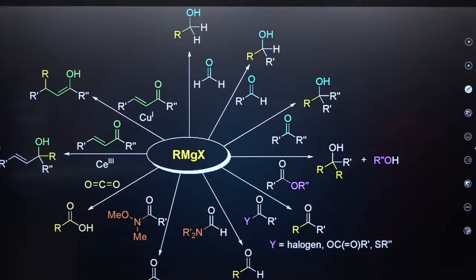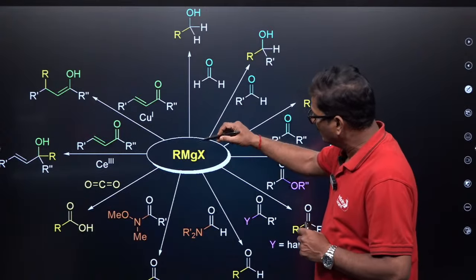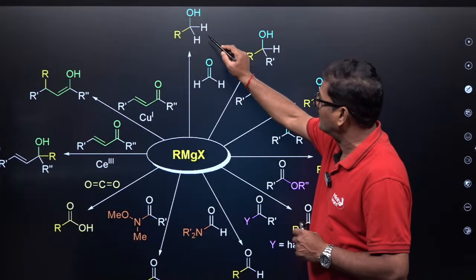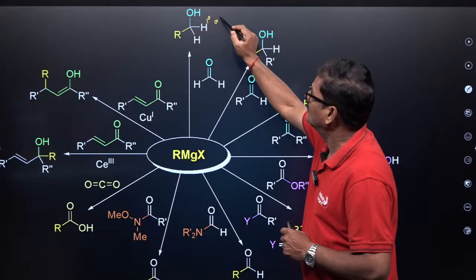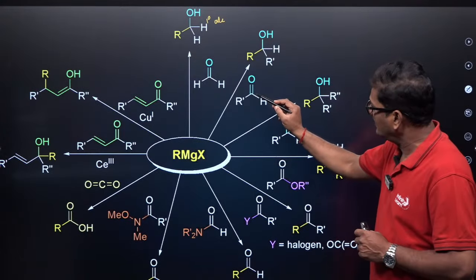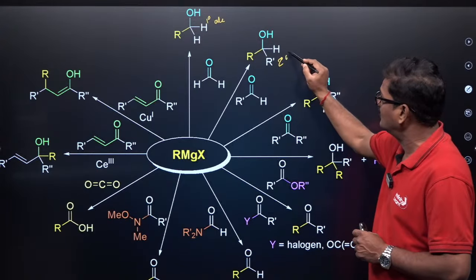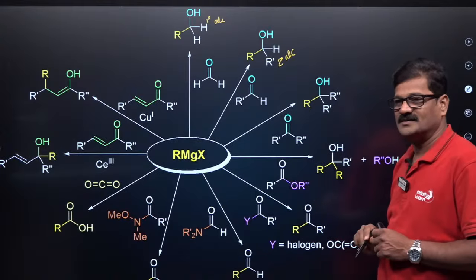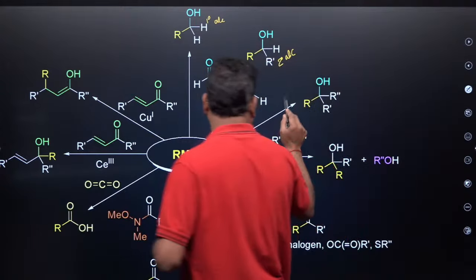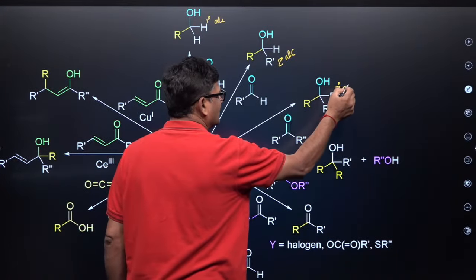3, 2, 1, and you click it. And we will do some questions based on this also. Grignard reagent reacts with formaldehyde to give a primary alcohol. Grignard reagent reacts with an aldehyde other than formaldehyde to give a secondary alcohol, right? Grignard reagent reacts with a ketone to give a tertiary alcohol,